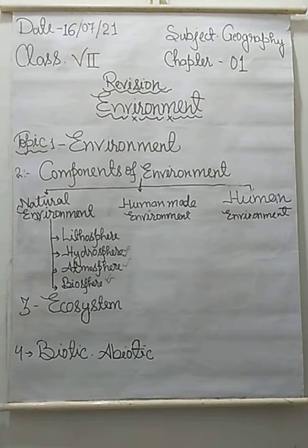Like plants are eaten by animals, and some animals are also eaten by humans. In this way they make a relation with each other for survival, and the relation between the living organisms and their surroundings forms an ecosystem.